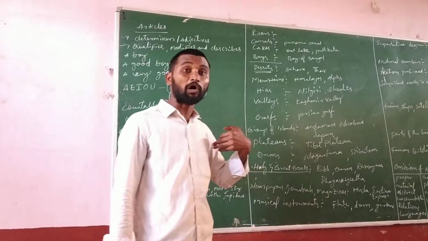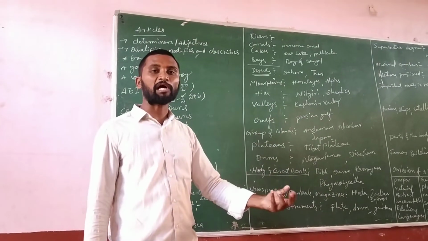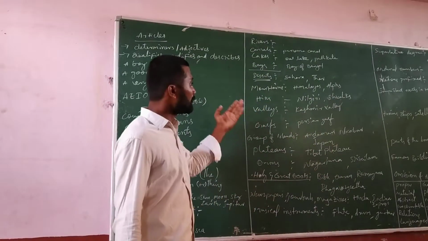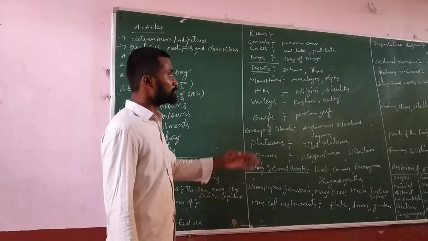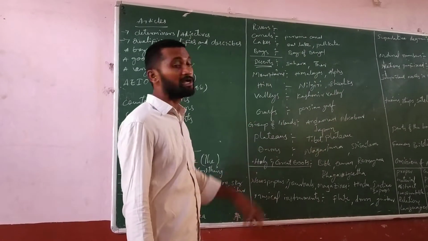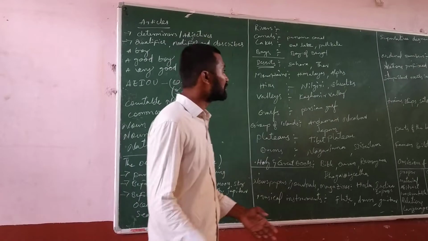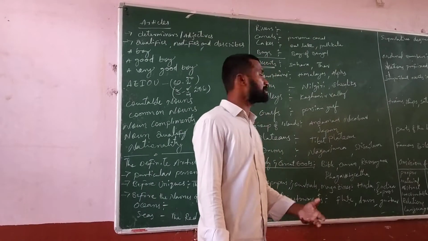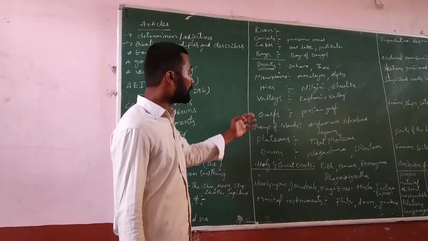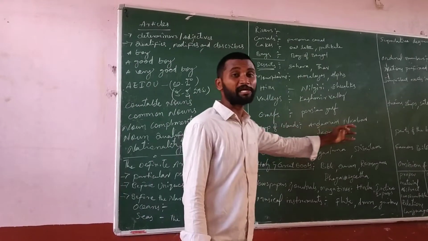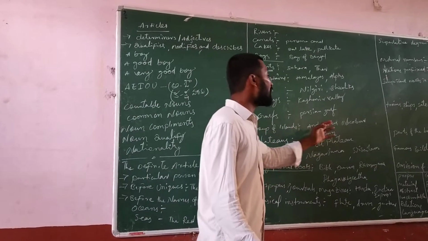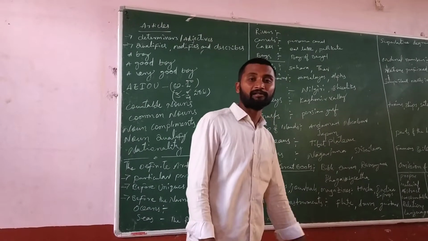So if you want to talk particularly about the Sahara, you can mention "the" next. Before mountains, the Himalayas and the Alps. Before hills, the Nilagiri Hills, the Shivalik Hills. Before valleys, the Kashmir Valley. Before gulfs, the Persian Gulf. Before groups of islands, the Andaman Nicobar Islands.